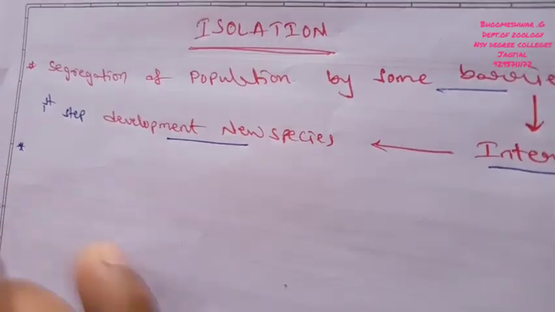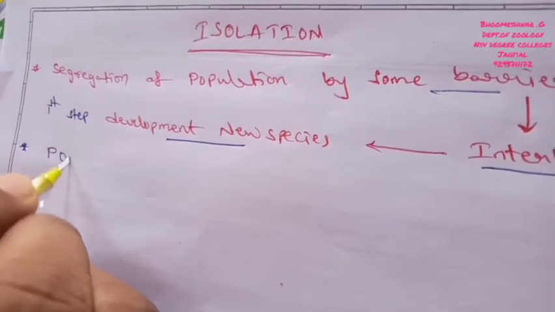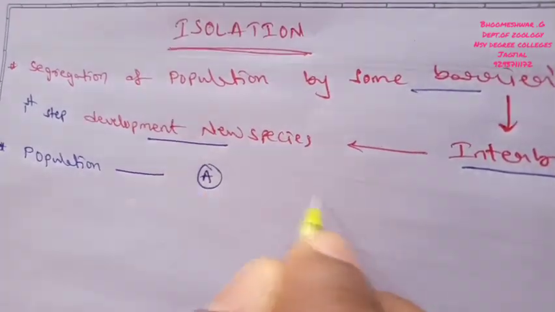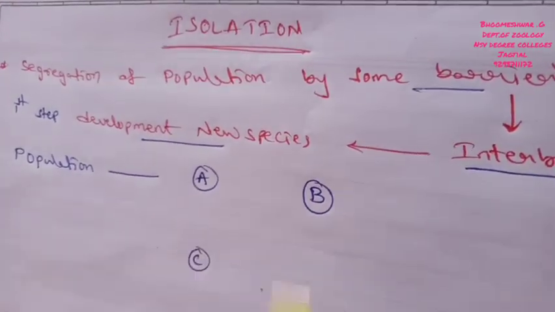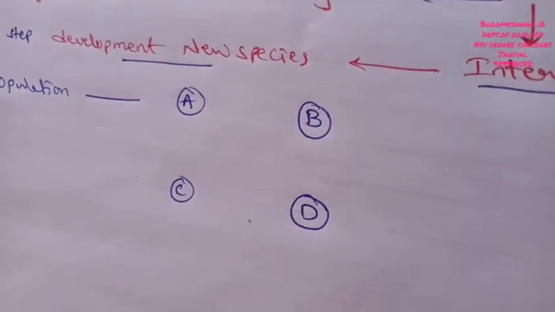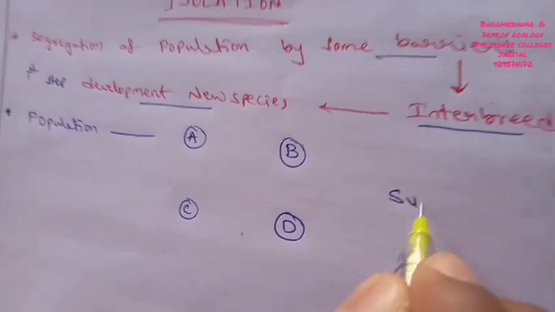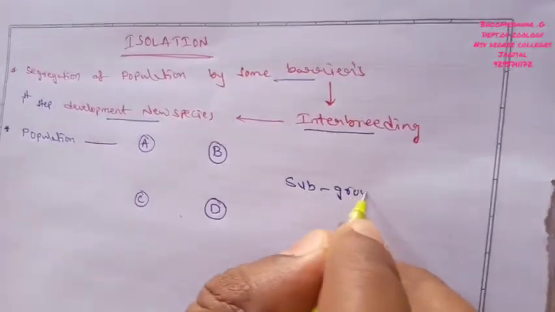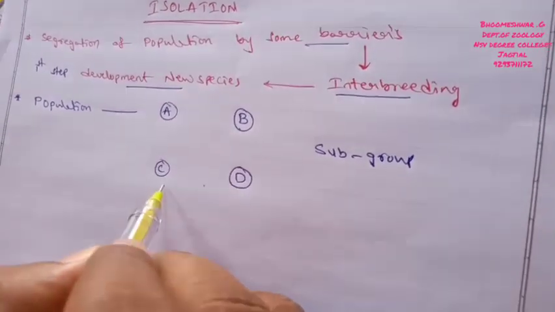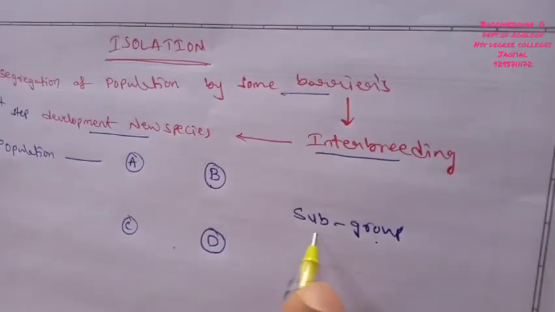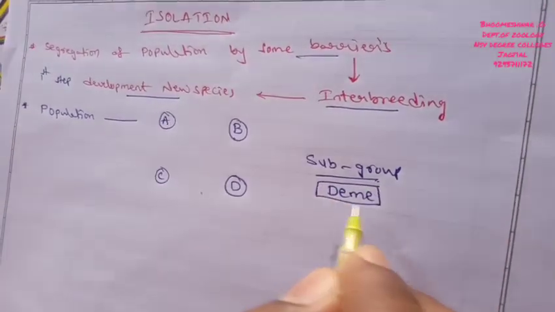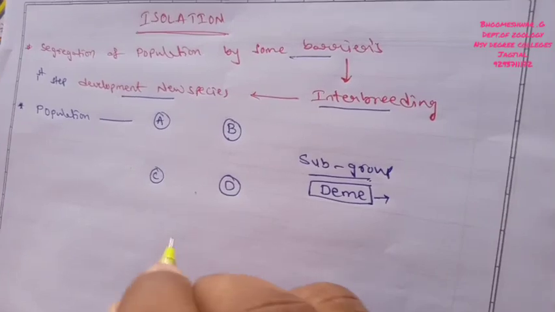Here the particular population should be split into two or more subgroups of population. Simply, the population is split up into two or more subgroups, and each subgroup is also named a deme. So the deme is nothing but a subgroup of population.